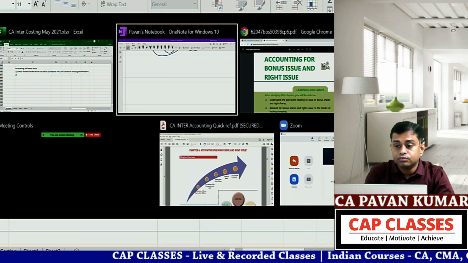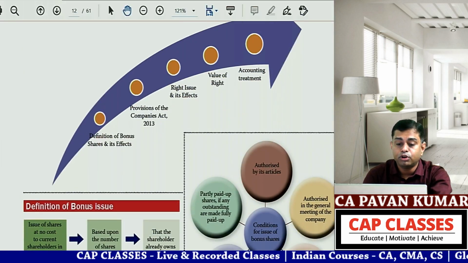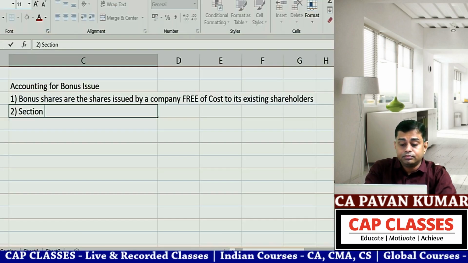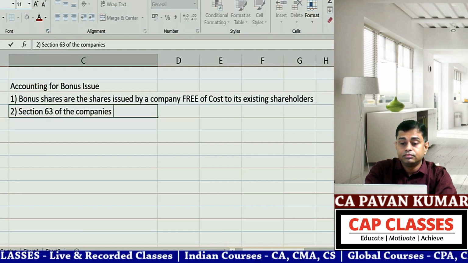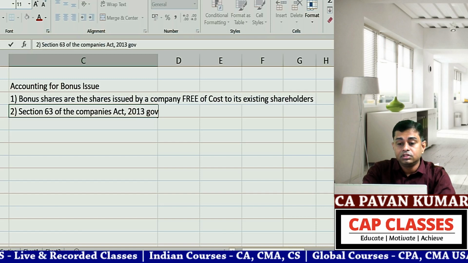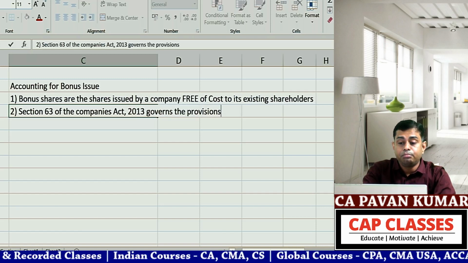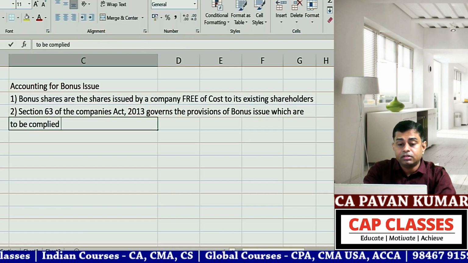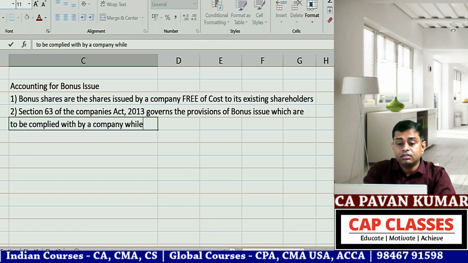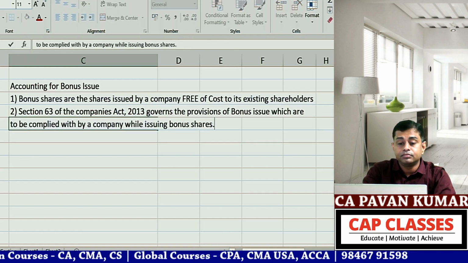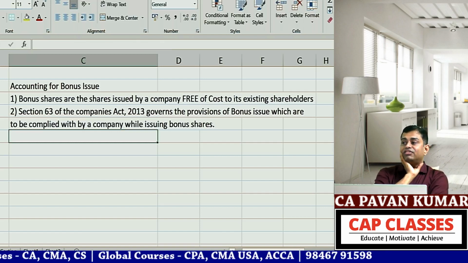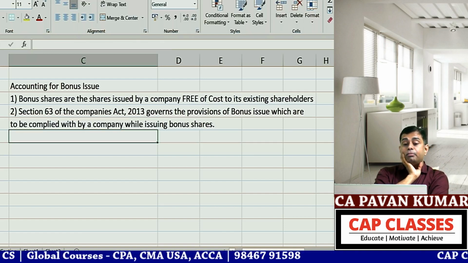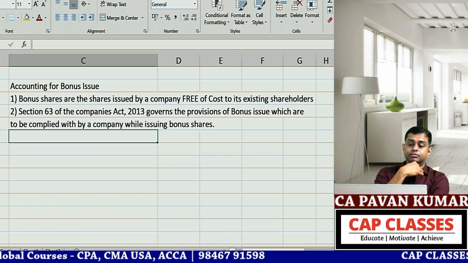Point number 2. Section 63 of the Companies Act 2013 governs the provisions of bonus issue, which are to be complied with by a company while issuing bonus shares. Point number 3.